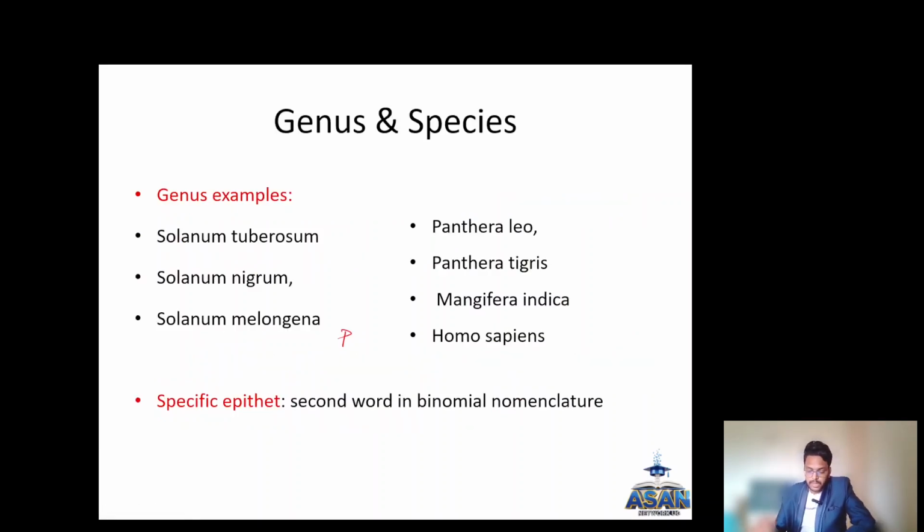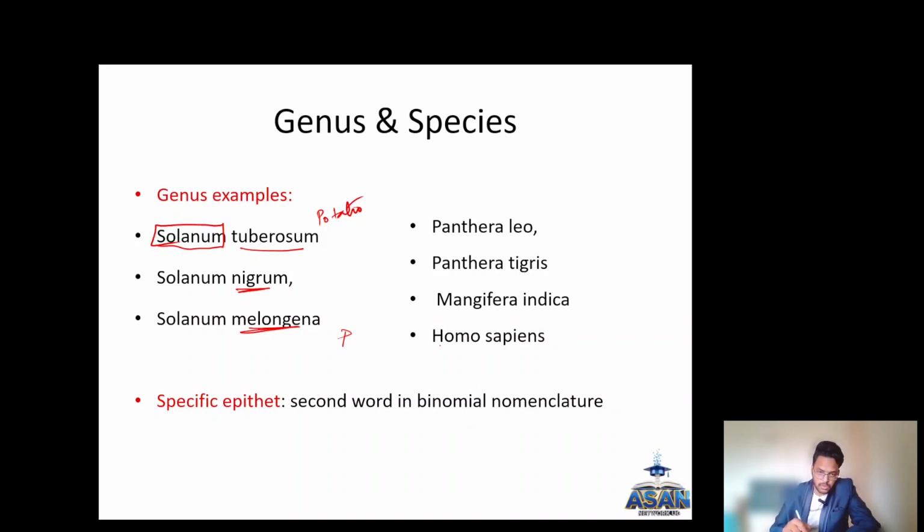Coming to other examples of genus and species. Solanum is the genus. Solanum tuberosum is potato. Solanum nigrum and Solanum melongena.